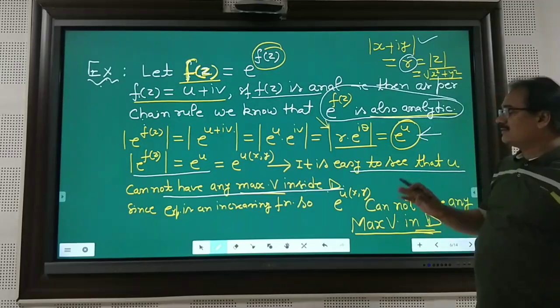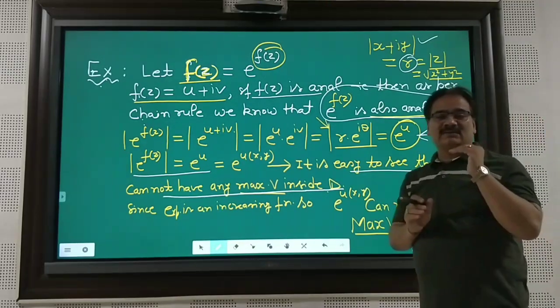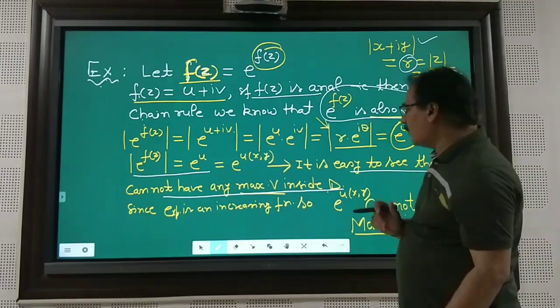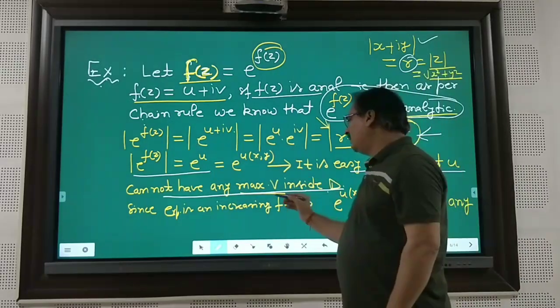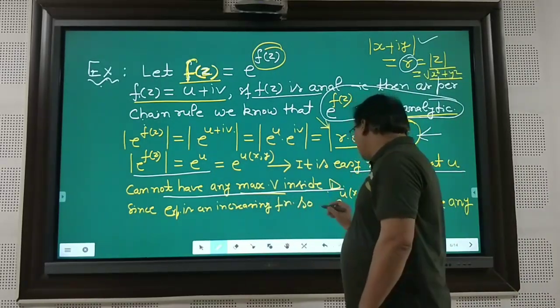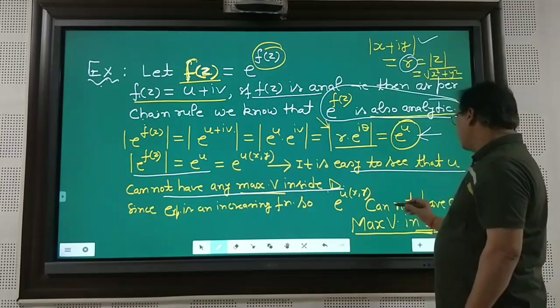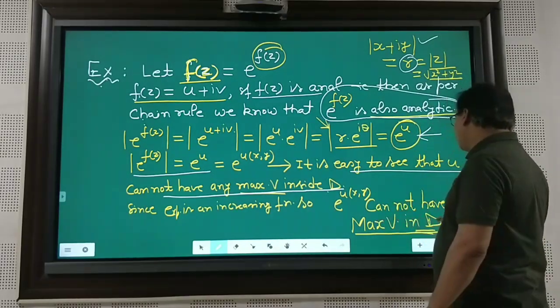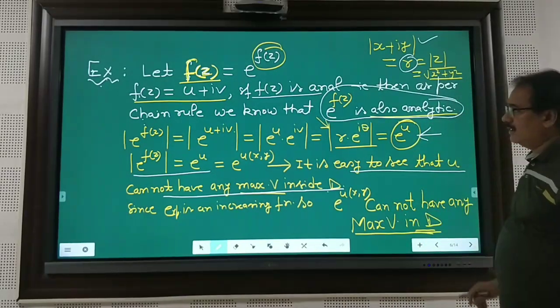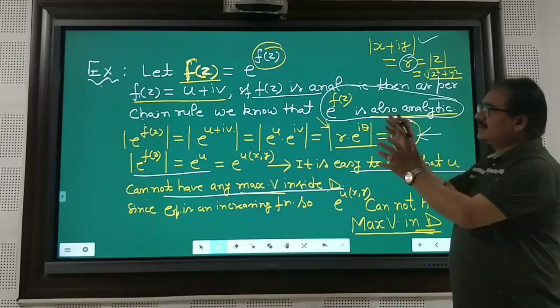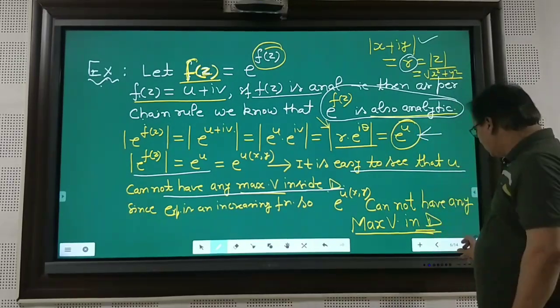Since we also know that the exponential is always an increasing function, in this case e power u(x,y) cannot have any maximum value in the region D. So this satisfies the statement of this theorem.